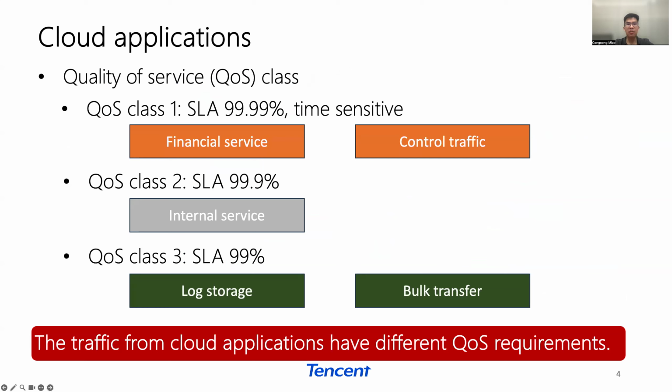For example, QoS class 1 is the highest priority, with service level agreements of four nines. It contains control traffic and a few critical services. Those applications are always time sensitive. QoS class 3 has the lowest QoS requirement. It's always for heavy bulk transfer.